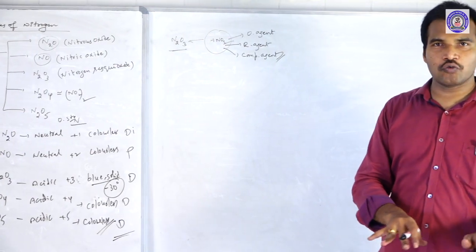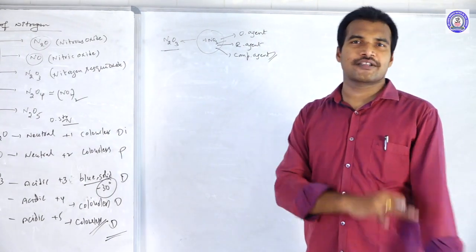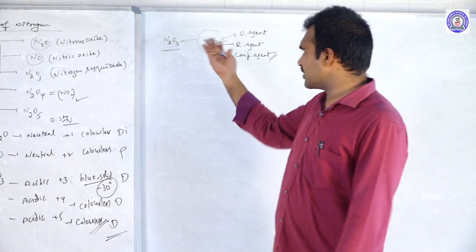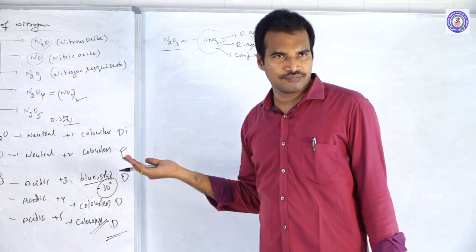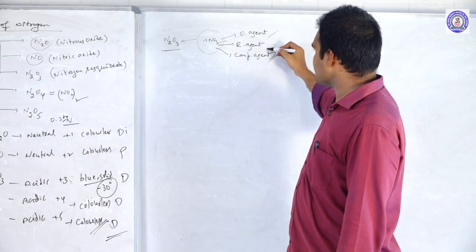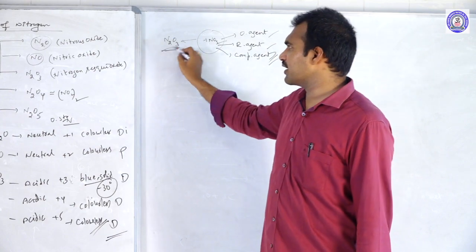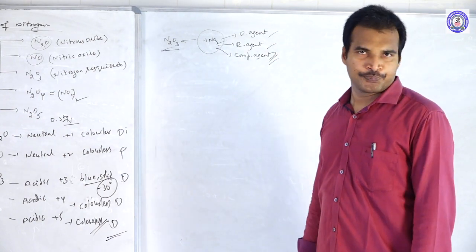The properties of N2O3 and HNO2 are almost the same. Why? Because it is nothing but the anhydride of HNO2. So HNO2 can show oxidizing, reducing and complexing behavior, so definitely N2O3 also will show the same.